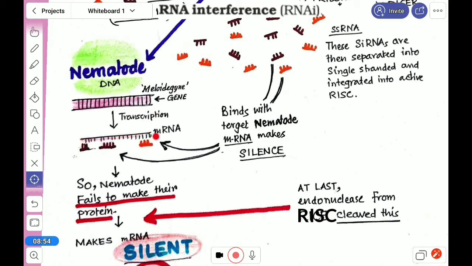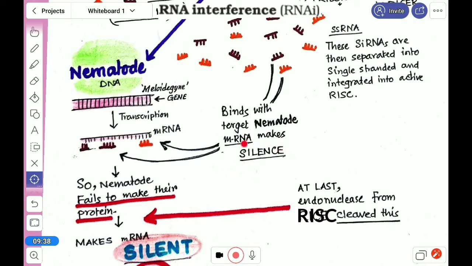But already we have prepared this single-stranded RNA in such a way that this RNA will come and interfere and bind with some parts of the mRNA. So it binds with the target mRNA. This target mRNA, we have to understand from before what kind of target mRNA it should be, so that in that way we can introduce that dsRNA, and this mRNA they are making the silence.